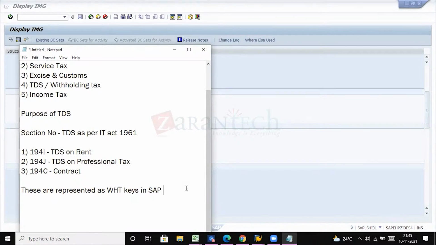It can be deducted at the time of payment or at the time of invoice, whichever is earlier. In case we are making down payments to the vendor, then at the time of down payment only, for that transaction TDS will be deducted. And in case we are proceeding with the invoice, then at the time of invoice we have to deduct the withholding tax, that is TDS, whichever is earlier. These rates will be specified as per the beneficiary, that is nothing but the company code.